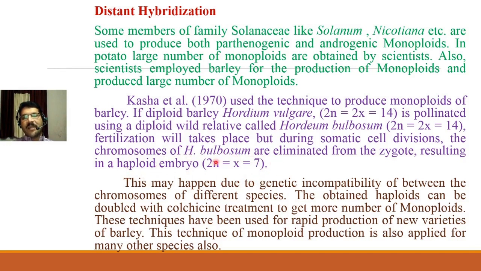Now to get more monoploids, they simply gave a colchicine treatment to this first monoploid and produced a large number of monoploids from it. These large numbers of monoploids can be used for the production of new varieties of barley or any other plants. So this is the very simple technique they used in 1970 for the production of monoploids.